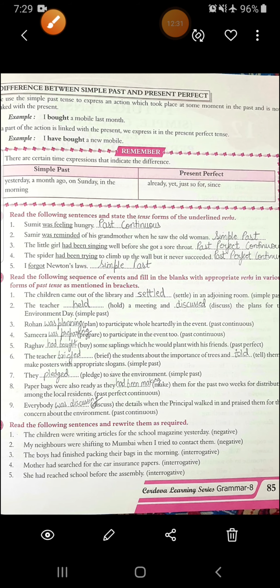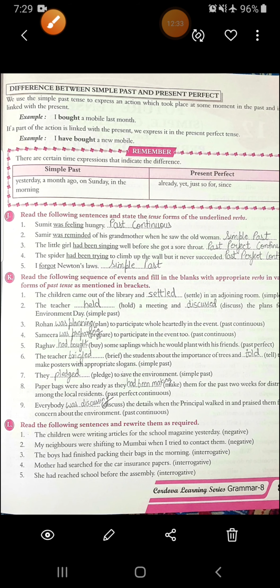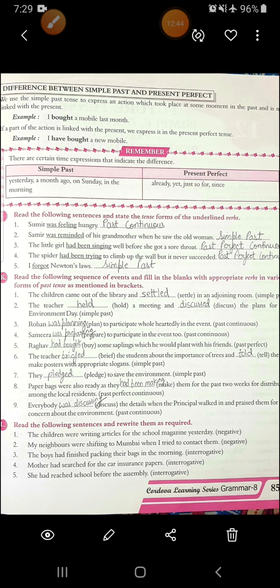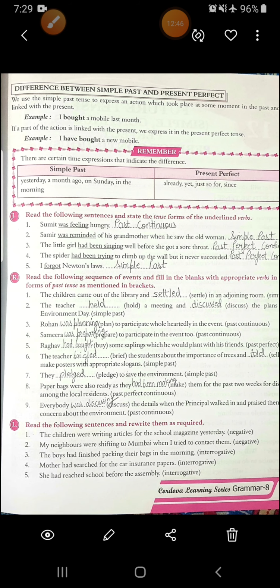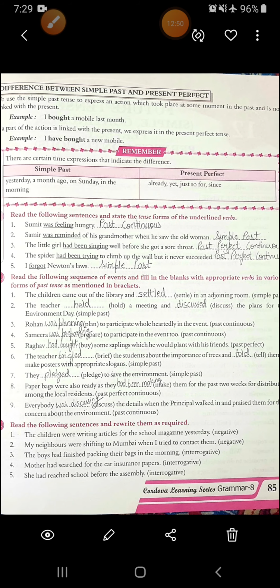Alright. Now let's quickly do the rest 3 exercises so that we can finish this chapter. What you have to do in this exercise? You have to read the following sentences and state the tense of the underlined verbs. See the first one. Sumit was feeling hungry. So this was feeling is past continuous. Then see the second one. Samir was reminded of his grandmother when he saw the old women. It is simple past in passive form.